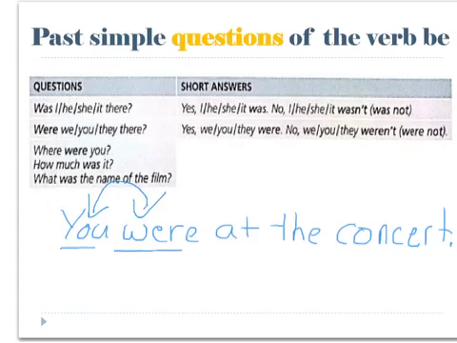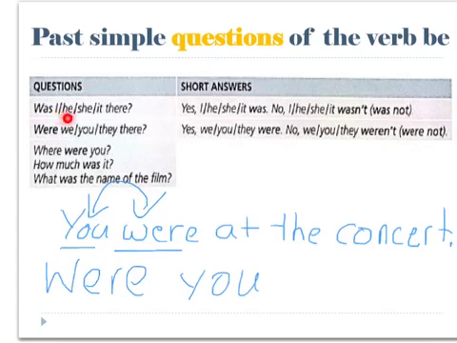And we end up with, "Were you at the concert?" So, if we look at the examples, we can say, "Was I, he, she, or it there?" Or, "Were we, you, they there?"